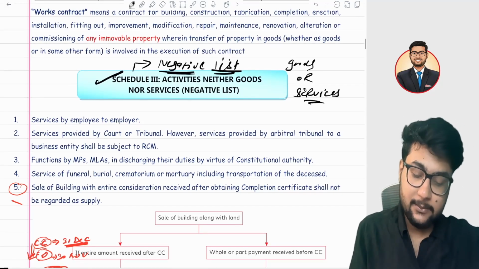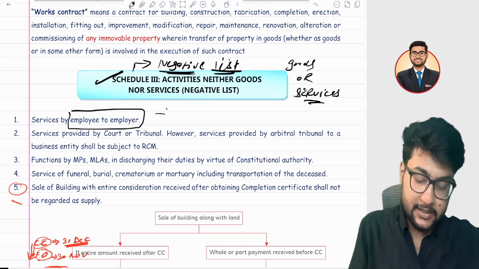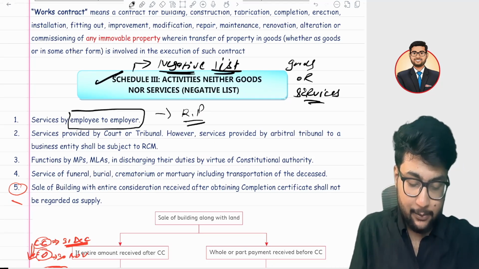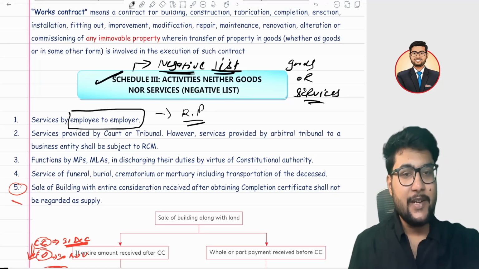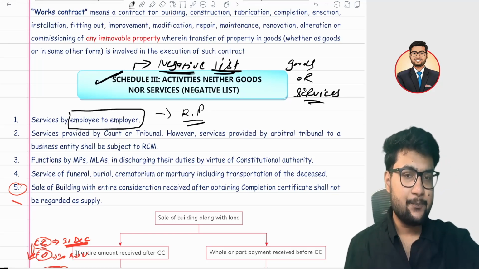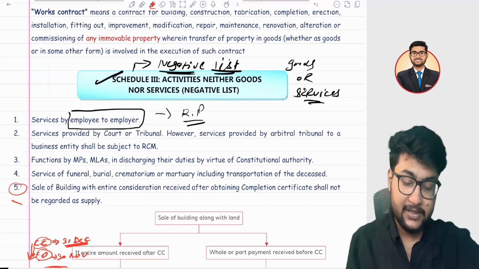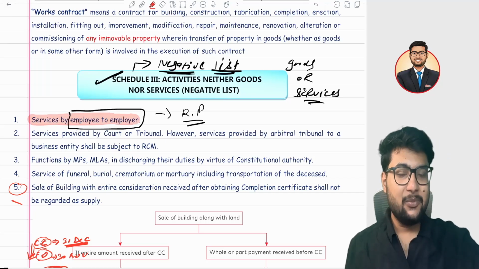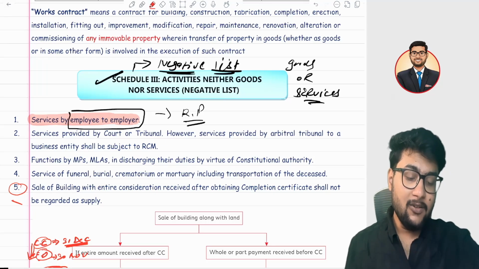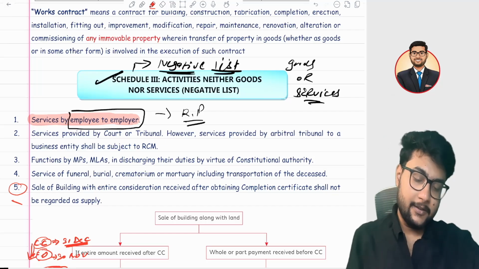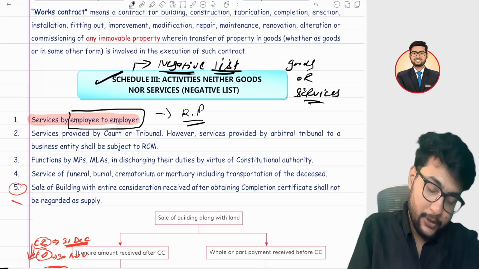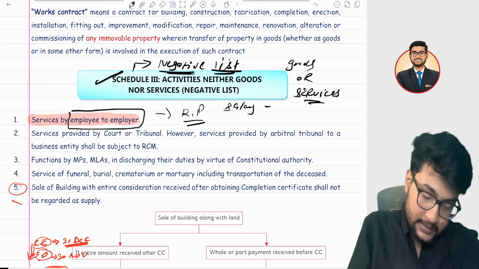The first entry is employer and employee relationship. You have studied that employer and employee are related persons. So any transaction between employer and employee is a related person transaction, and it would be a supply under Schedule 1 if it is for a consideration, even if not. But here employer and employee are covered under Schedule 3. Let's take an example: if an employer is giving salary to an employee, then it is not chargeable to GST.